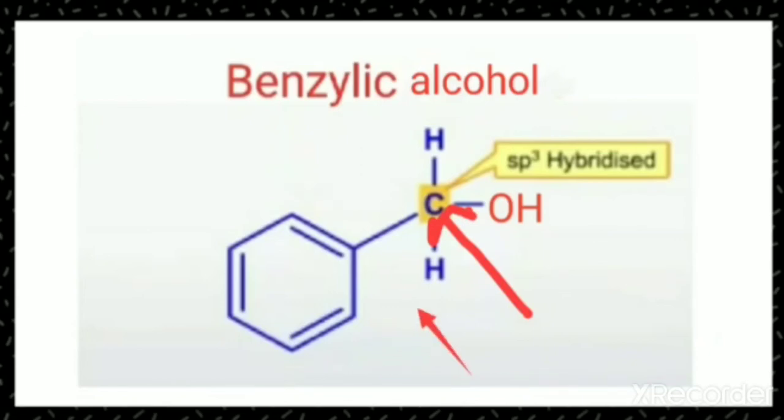We can find it is bonded with a benzene ring. So that type of compound is called benzylic alcohol. Benzylic alcohol means when the OH group is attached on an sp3 hybridized carbon atom, which is attached to a benzene ring, then it is called benzylic alcohol.